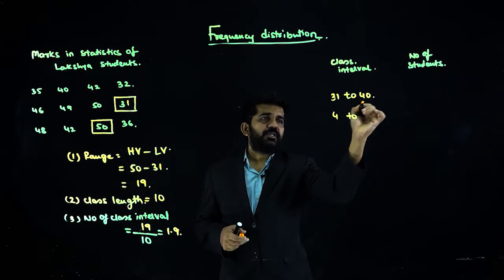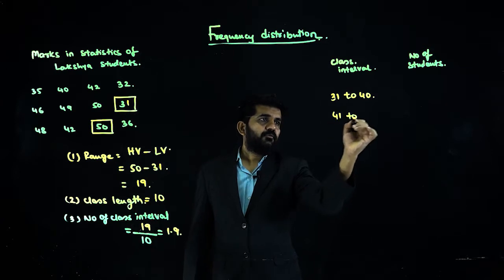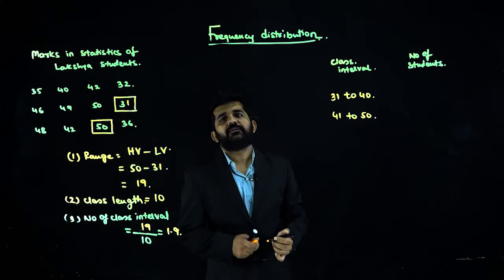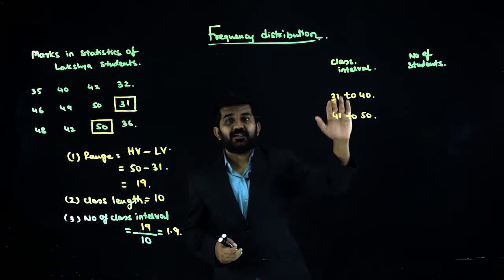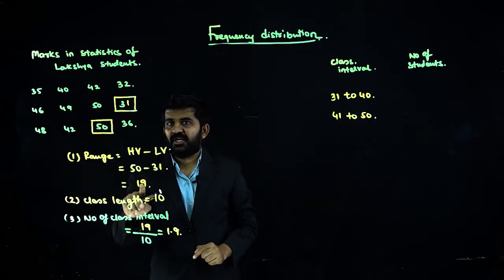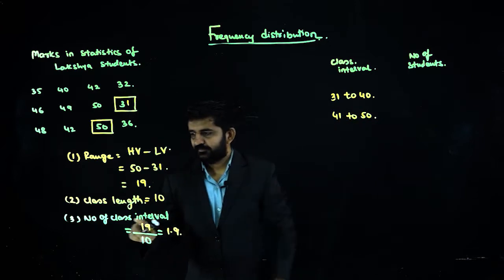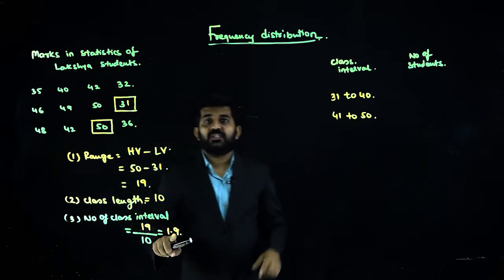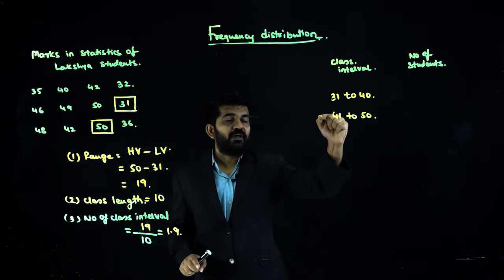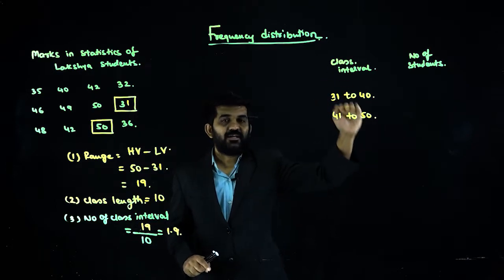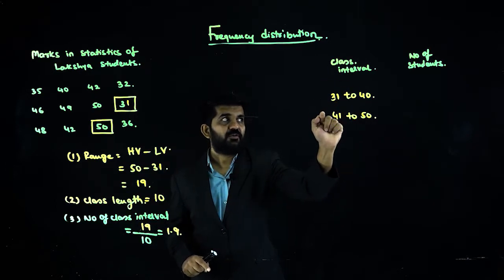31 to 40, this is 10, 41 to 50. That's all right. So these are class intervals. Range 19, highest to lowest. Class length is 10. Number of class intervals is 1.9, that is 2. And these are class intervals. Number of class intervals 1 and 2.